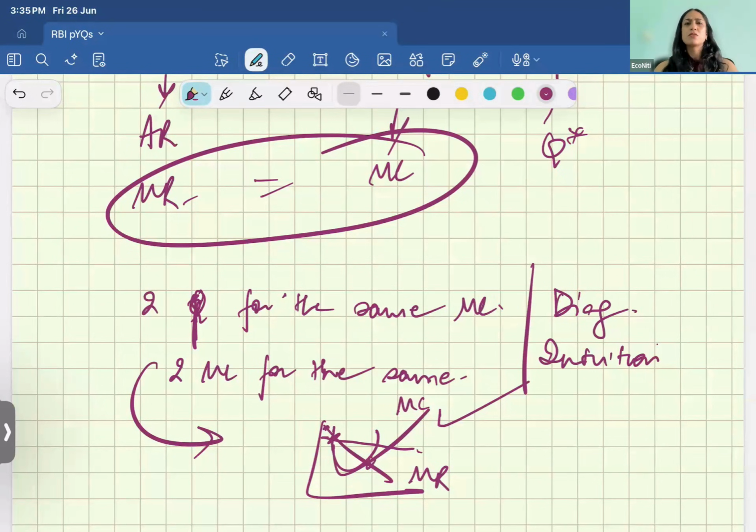This is what you're going to explain: for a monopolist there is no supply curve. For every demand curve there is a unique combination of P and Q. For every demand curve, there is no schedule of P and Q. There is a unique P and Q. So there is no curve. There is no continuous schedule of the supply curve.